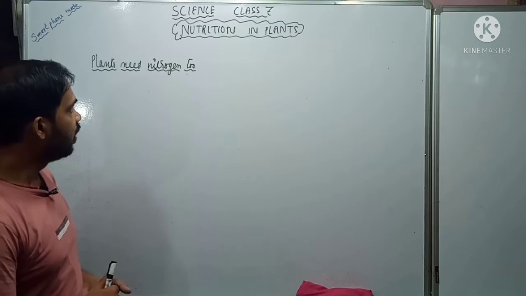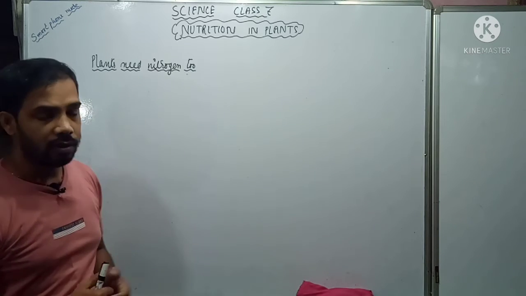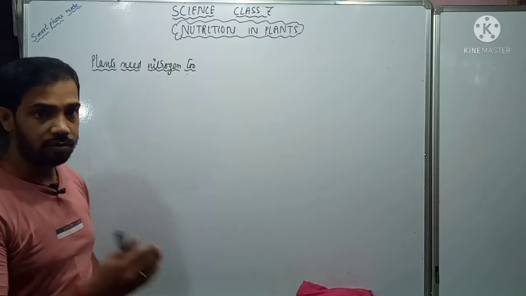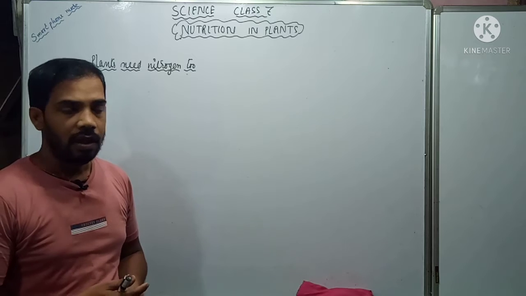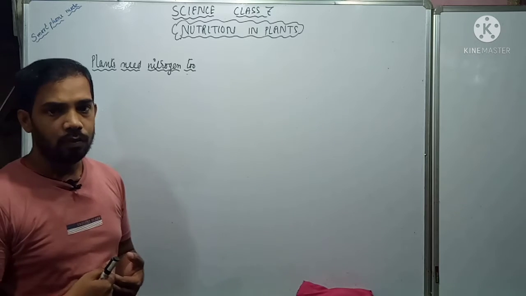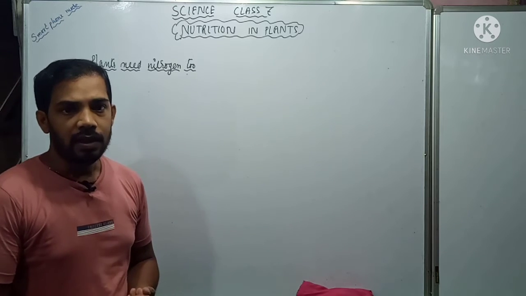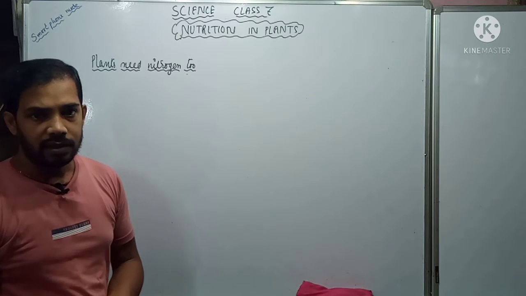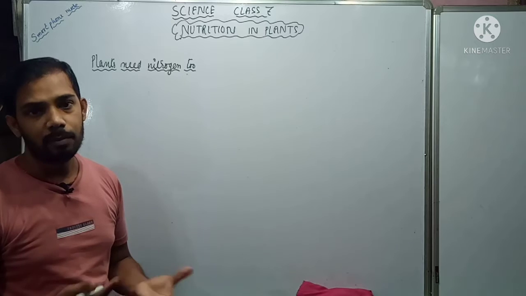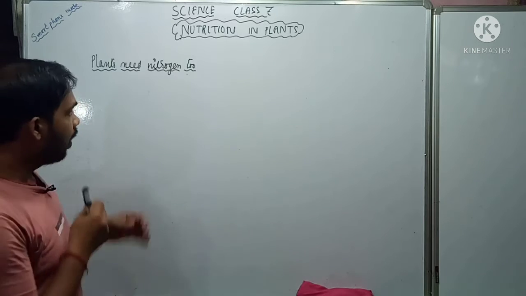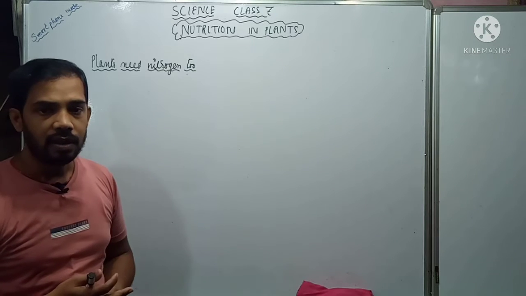Now the thing is, do plants need nitrogen? Yes, plants also need nitrogen, but how will they get it? How do we obtain nitrogen? We obtain nitrogen by taking meat, fish, eggs, and all these things. But do you think a plant can take these? No, plants cannot, because they do not have a mouth. So from where will they get nitrogen?